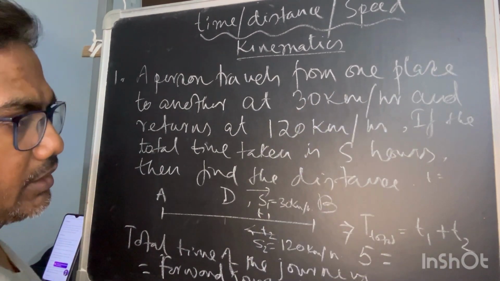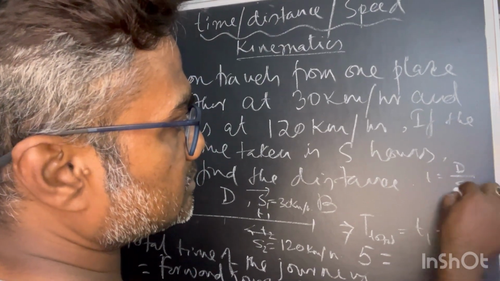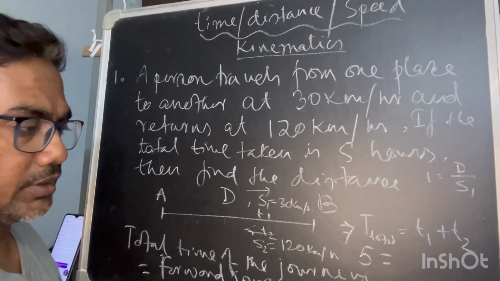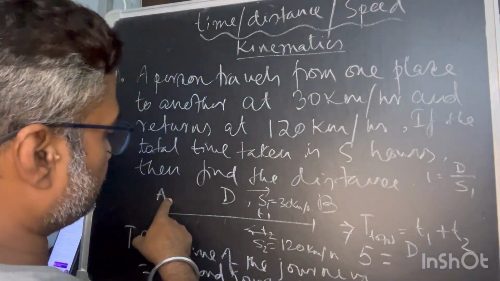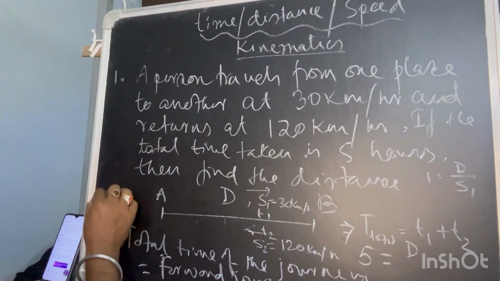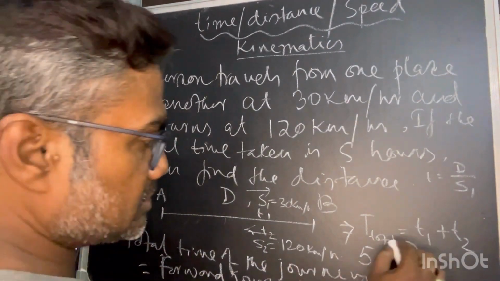For constant speed, time is equal to what? Distance upon the speed itself. Now you know the distance is D. I am assuming the length of the journey A to B is D. So this is D.